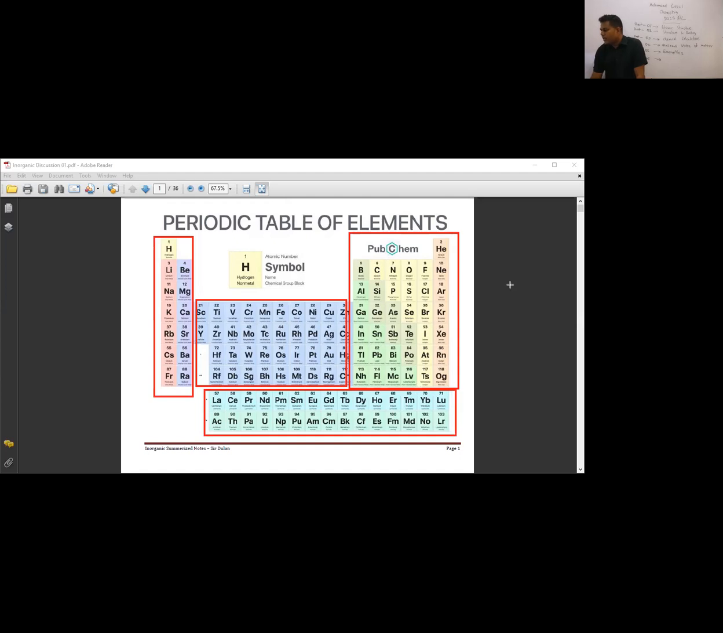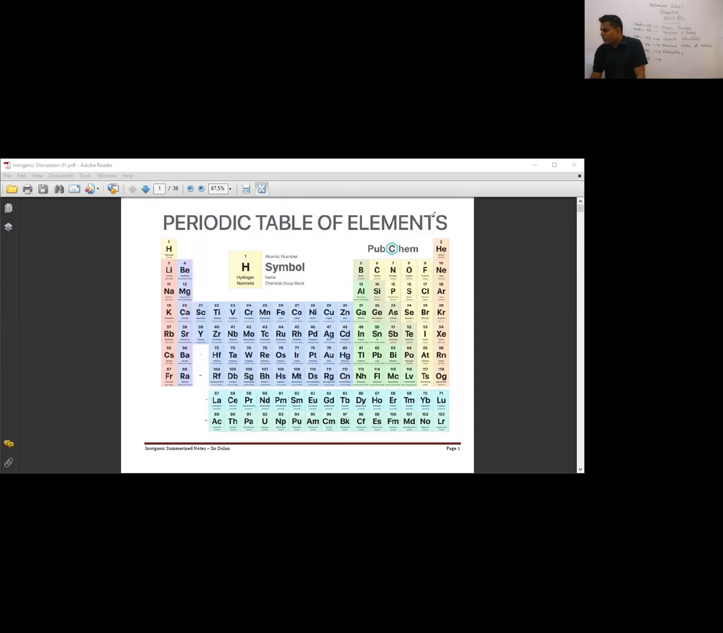But in A levels you don't want to learn the F block. We just have to learn the S block, P block and D block. From the D block we have to study only the first 10 elements. Is it clear? Only these elements will be studied.